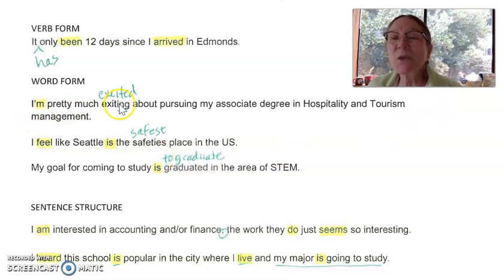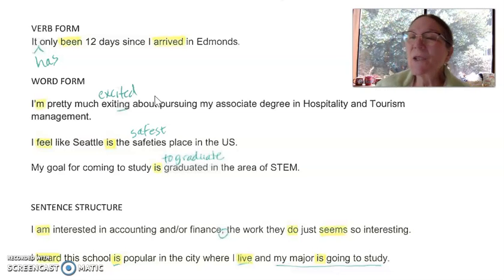All right, this person used the ing form of this adjective, but the ed form, because this is receiving the excitement from the action of getting a degree, so put it in the ed. Don't forget the ing form is for the cause of the excitement, like the exciting movie, the exciting lecture, the exciting event. It doesn't have to be a person. It can be a movie or a book or a thing.